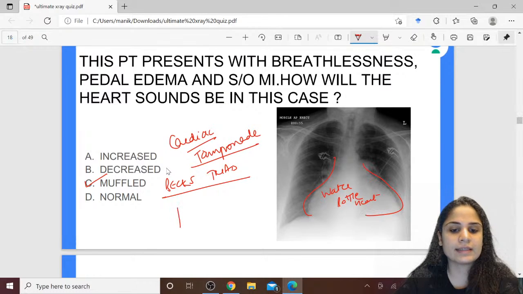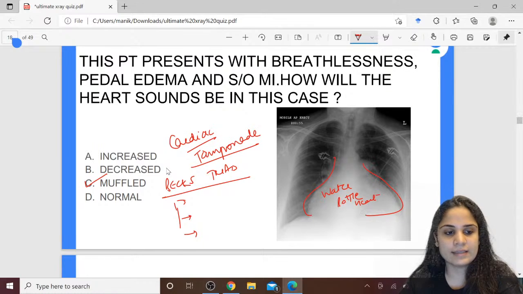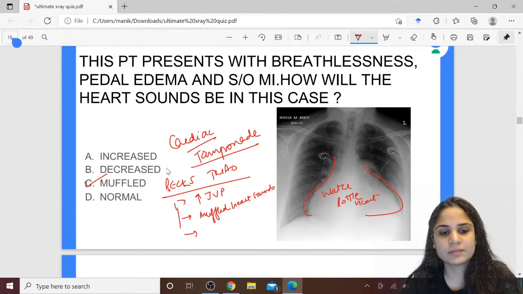Can anyone tell me the three things as a part of Beck's triad? Yes, Ali, tell me. What is there in Beck's triad? Raised JVP? Yes. Muffled heart sound? Excellent. And subcutaneous emphysema. That's not part of the Beck's triad. Along with raised JVP, what will you have? You will have,